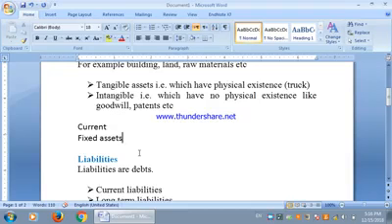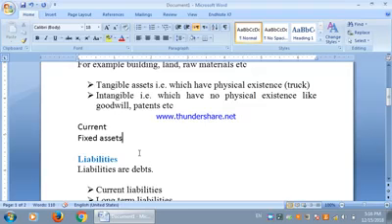For example, if we have raw materials or some other sort of assets which can be easily converted into cash, they will be treated as current assets, while those assets which cannot easily be converted into cash, or which can benefit the business for a longer period of time, usually more than a year, are treated as fixed assets.